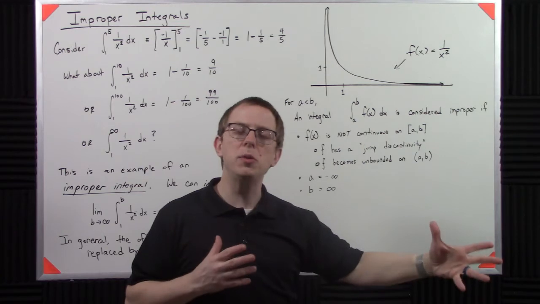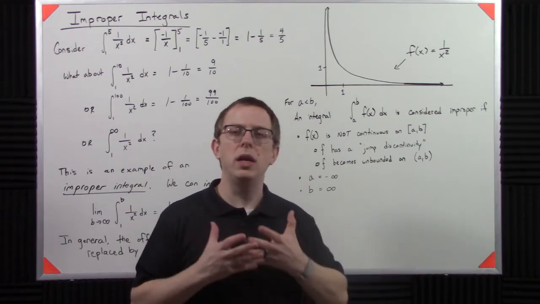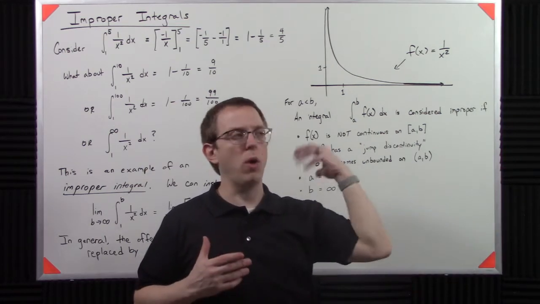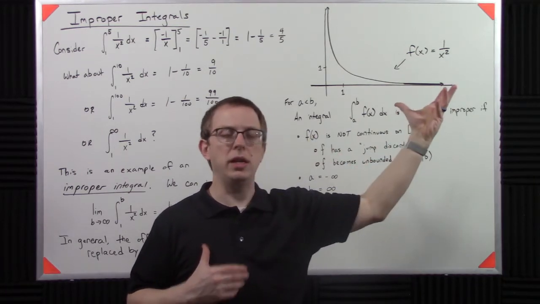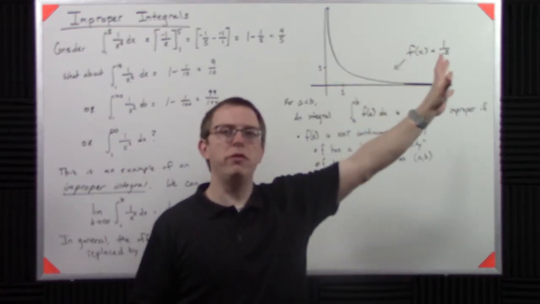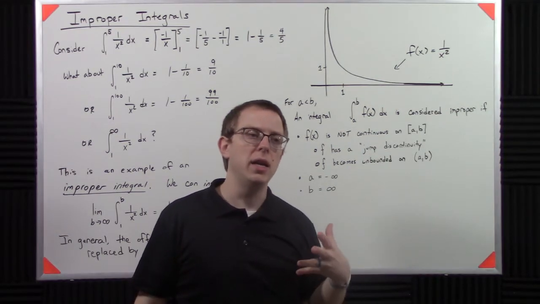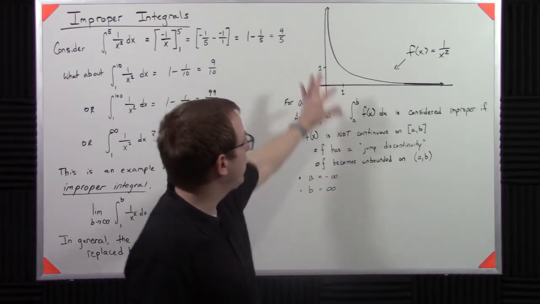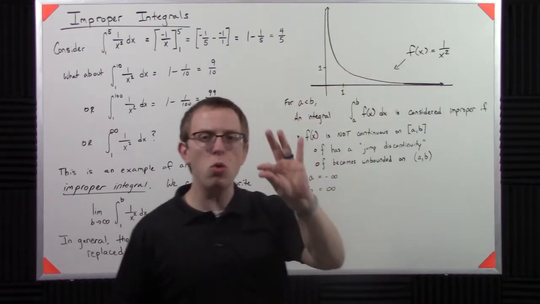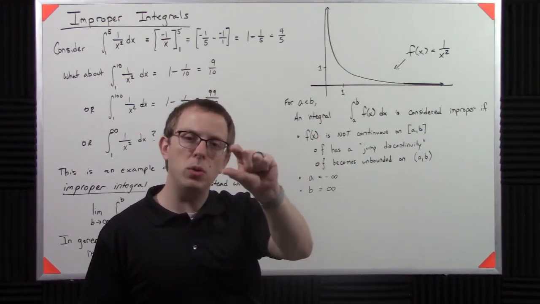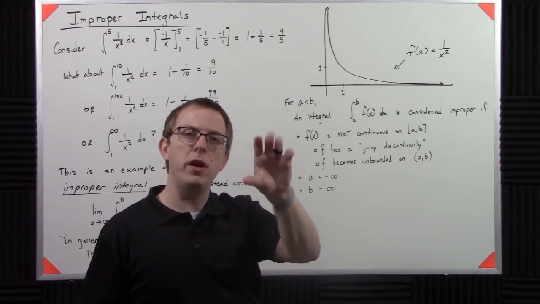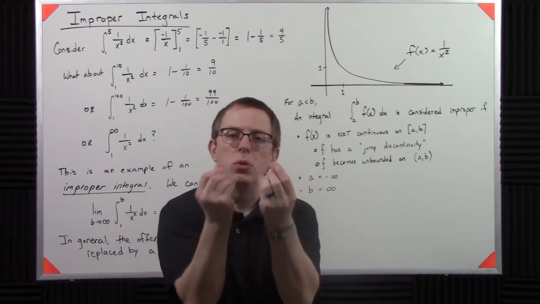Well, if it's always positive, why wouldn't it continue to add up to infinity? Why wouldn't it just blow out and go off to infinity? And the answer is that essentially this thing shrinks so quickly that when we add up those little pieces of area, all we get is crumbles, all we get is dust.